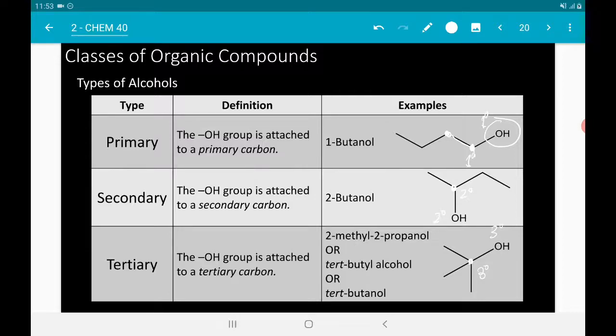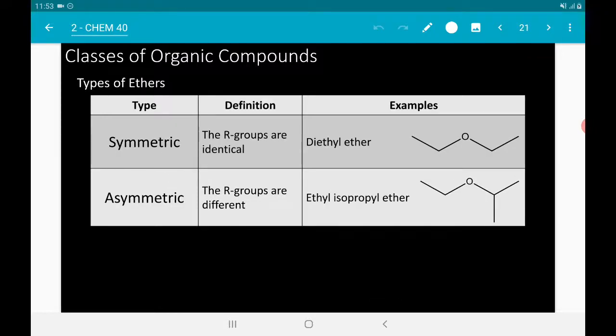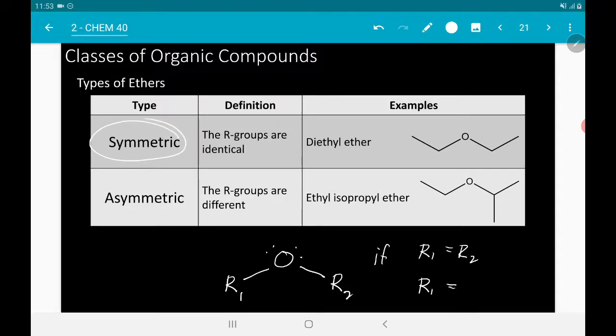Okay? So for ethers, meron tayong different types of ethers. Depende dun sa kung anong mga R groups, di ba, ang naka-attach dun sa bawat side. Yan. Ito yung R1 and R2. If, okay, R1 is equal to R2, ibig sabihin pareho ng structure yung magkabilang R, that is a symmetric ether. If R1 is not equal to R2, okay, asymmetric. So, it's simple.